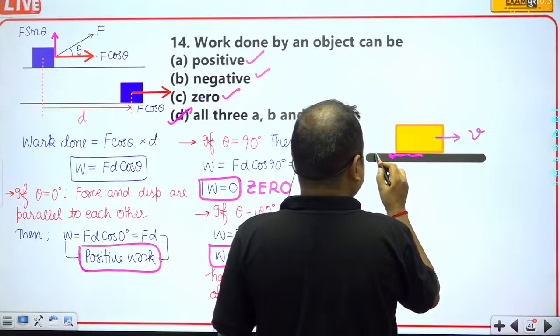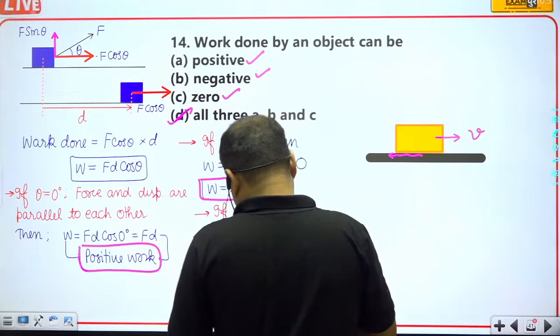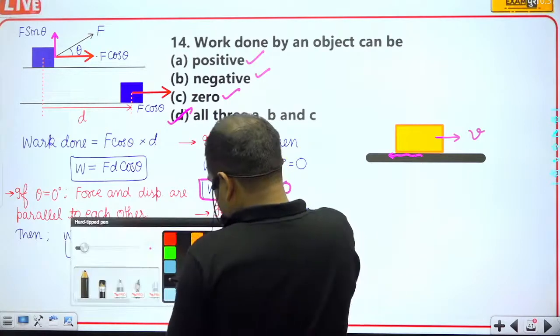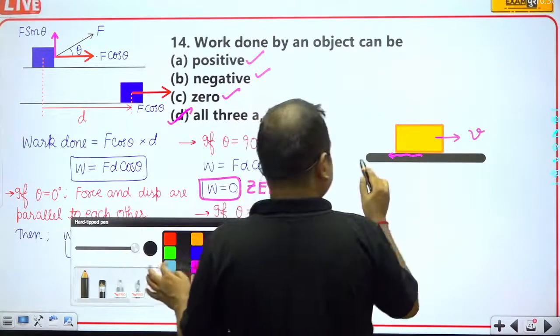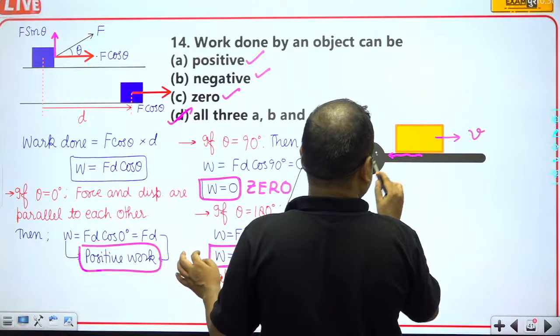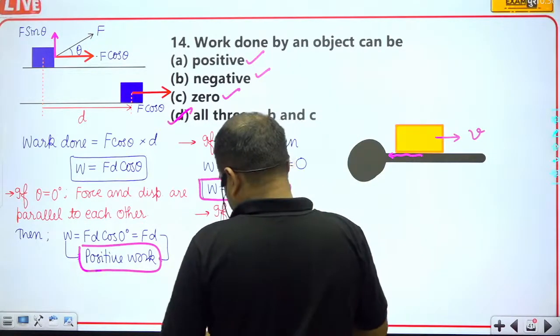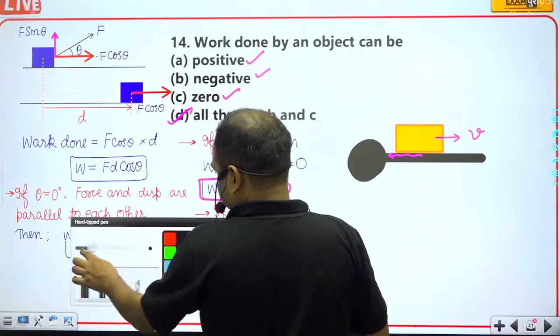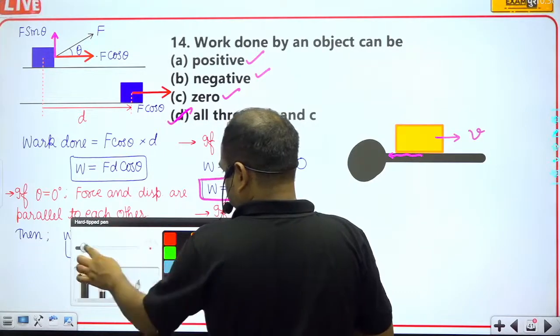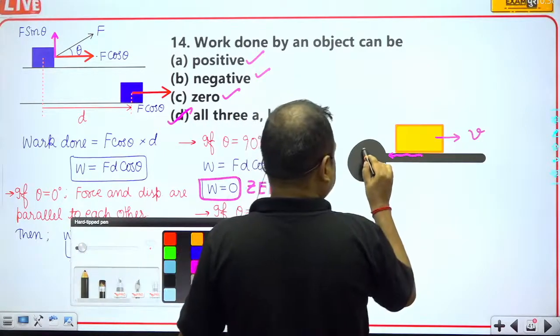So this will be the direction of frictional force.